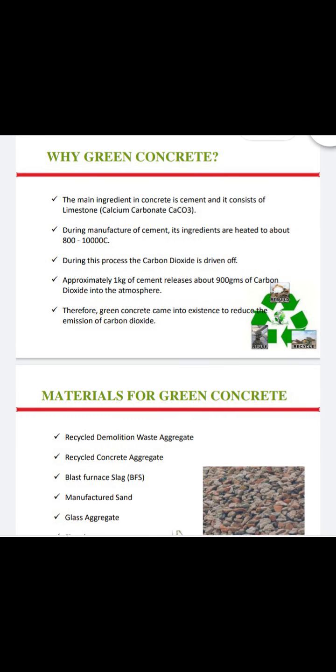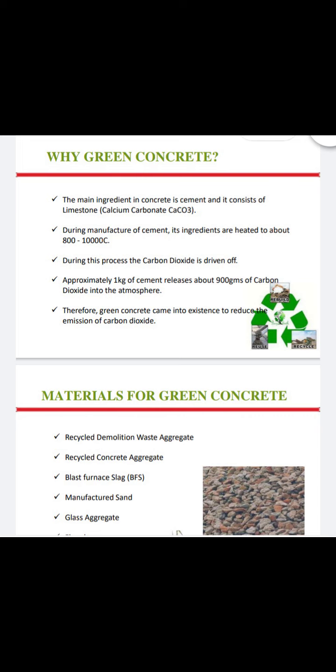Why green concrete? The main ingredient of cement is limestone, that is calcium carbonate, CaCO3. During manufacturing of this cement, it is heated at about 800 degrees Celsius to 1000 degrees Celsius. During this process, carbon dioxide gas is driven off. Approximately 1 kilogram of cement releases about 900 grams of carbon dioxide into the atmosphere. Therefore, green concrete came into existence to reduce the emission of carbon dioxide.